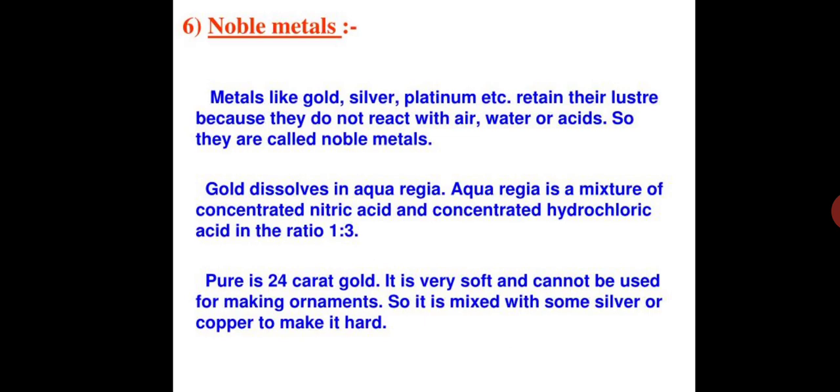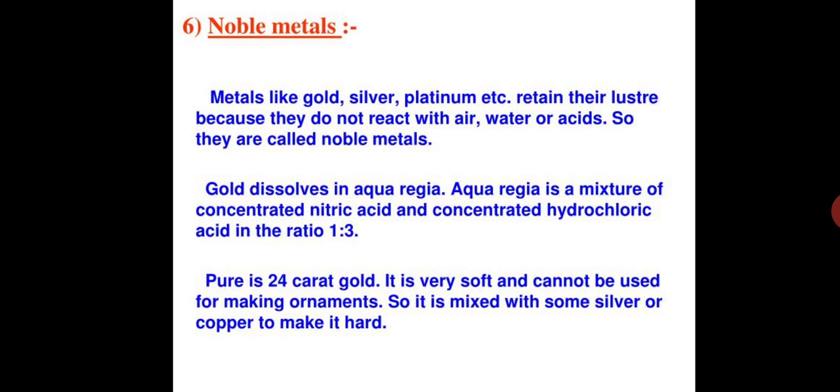What are noble metals actually? We have studied metals and non-metals. Metals like gold, silver, platinum, etc. retain their luster because they do not react with air, water, or acids. So they are called noble metals. Noble metals are also called inert metals. These are the metals which do not react with water, air, or acids, so they can retain their luster, their shine, for a longer period of time.